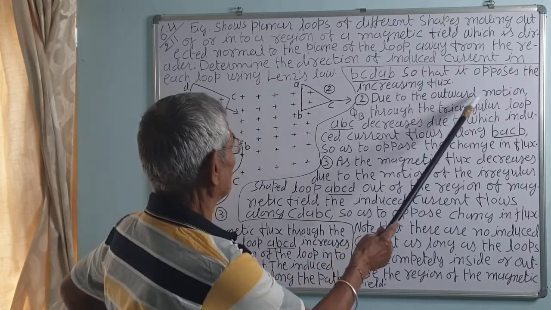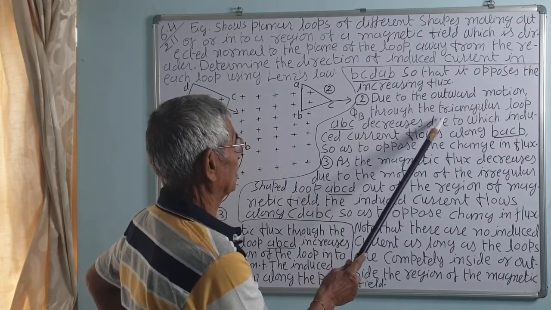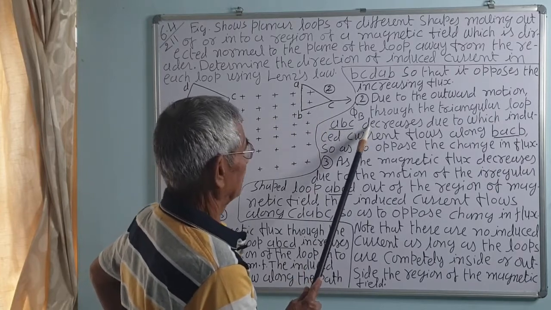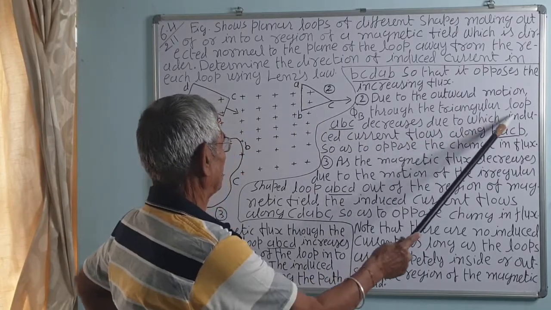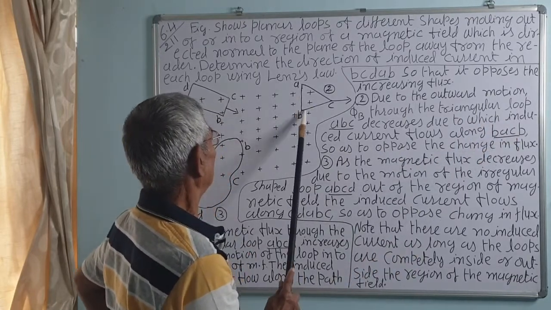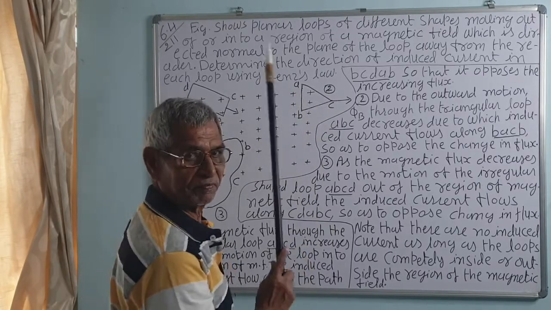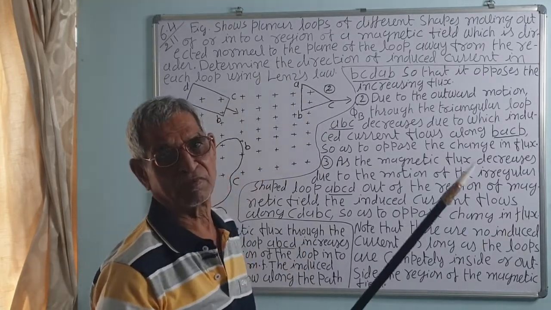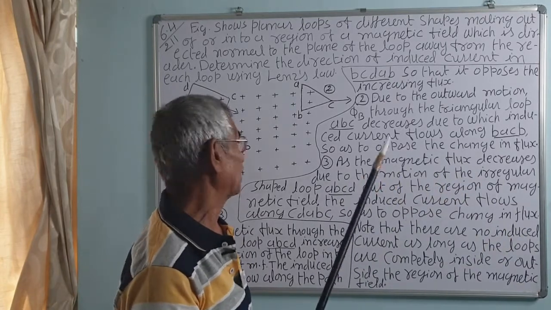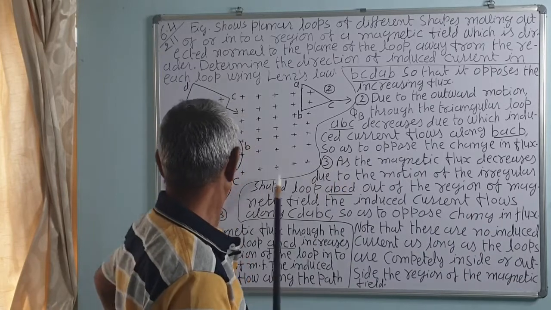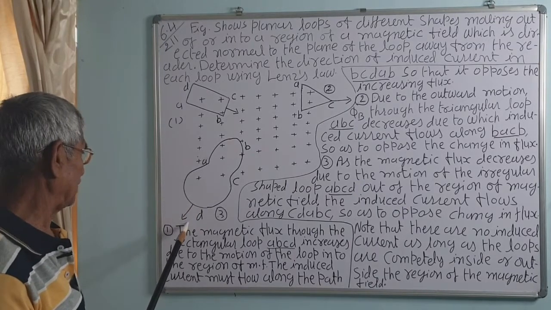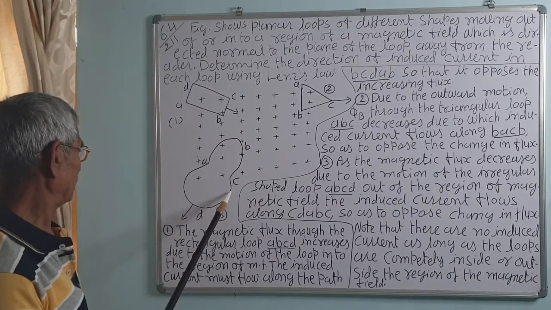Due to the outward motion, the flux phi B through the triangular loop ABC decreases, due to which the induced current flows along BACB, that is clockwise. So if flux decreases, the induced current is in the clockwise direction. If it increases, it is in the anticlockwise direction. Third, here also you can see it is moving out, so the flux will decrease, so it will be in a clockwise direction. So it is like this.